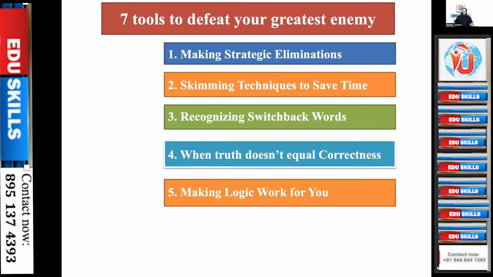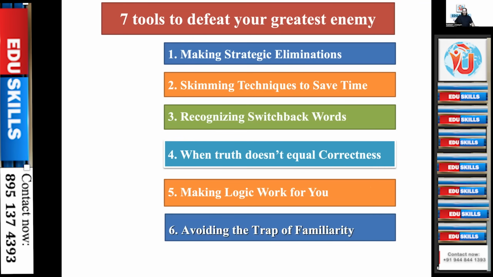Making logic work for you. There's a logic in everything. How to find out, to reach the answer. So try to go logically, learn the things logically, and avoid the trap of familiarity. You might know so many things since you are health professionals. They are asking on health topics. You will have familiar knowledge or you have a better knowledge, but then what is being given in the text or audio is the answer, not from your knowledge. Maybe you feel what you know is a better answer. You cannot read your knowledge into the text or audio, but you have to select the answer as per the text or audio.